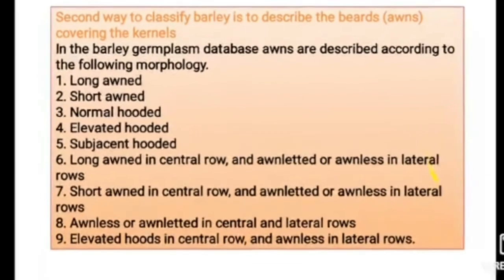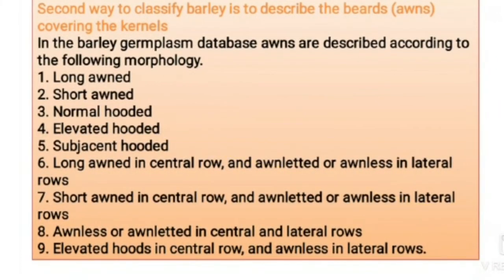The second way to classify barley is to describe the beards, meaning the awns covering the kernels. In the barley germplasm database, awns are described according to the following morphology: long awned, short awned, normal hooded, elevated hooded, subjacent hooded, long awned in central row and awnletted or awnless in lateral rows, short awned in central row and awnletted or awnless in lateral rows, awnless or awnletted in central and lateral rows, and elevated hoods in central row and awnless in lateral rows.